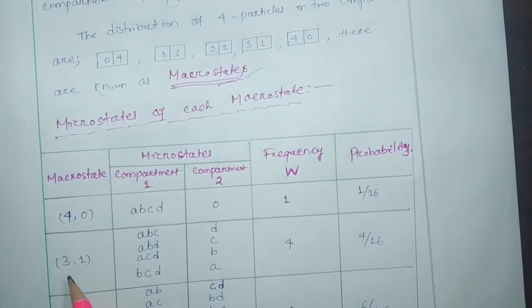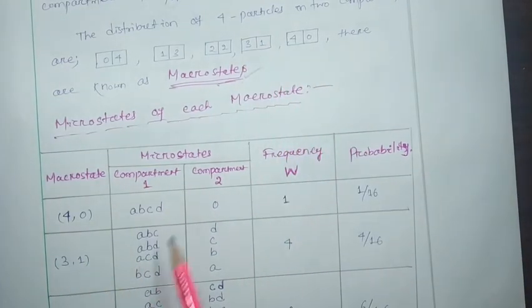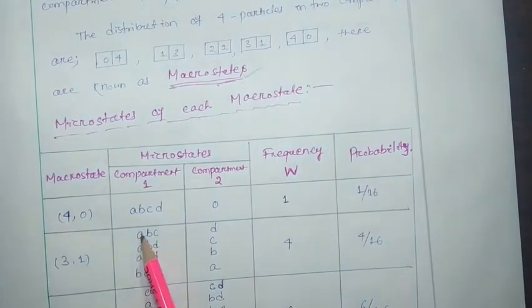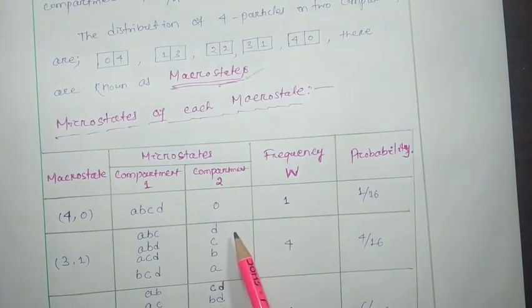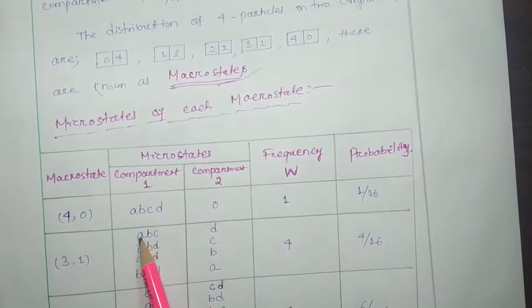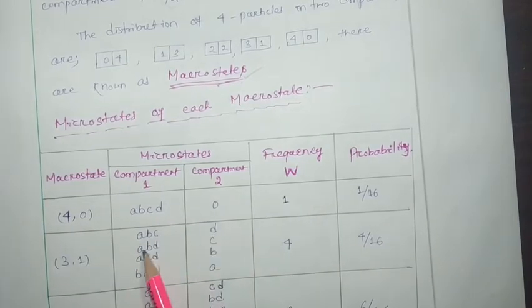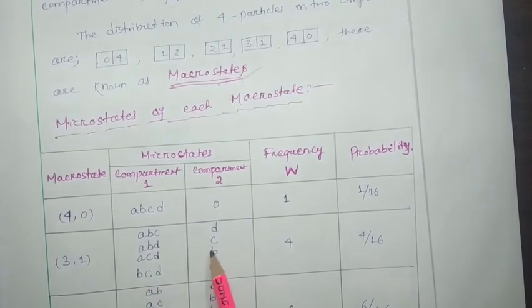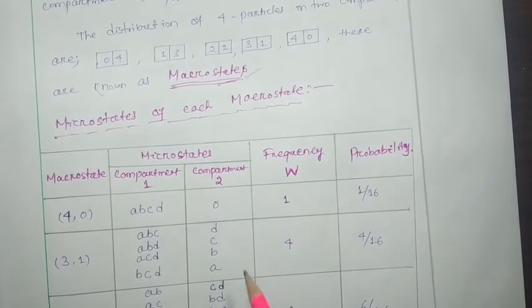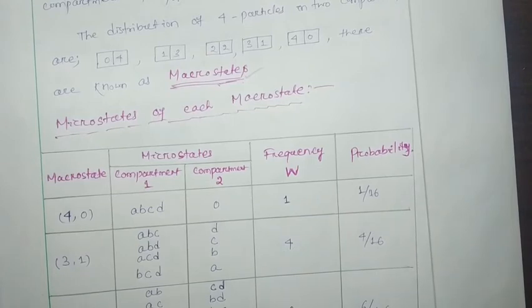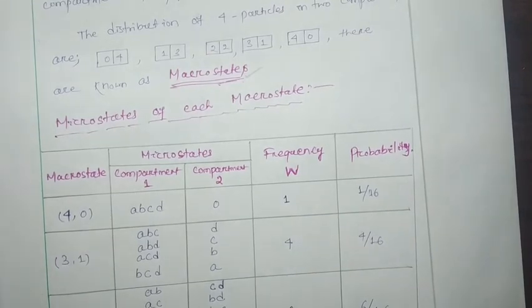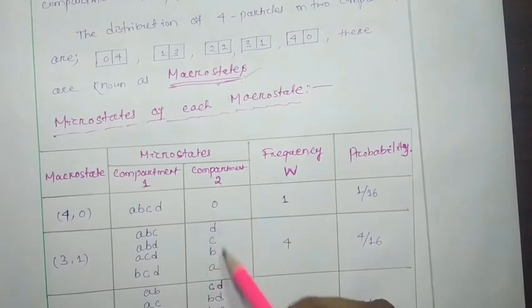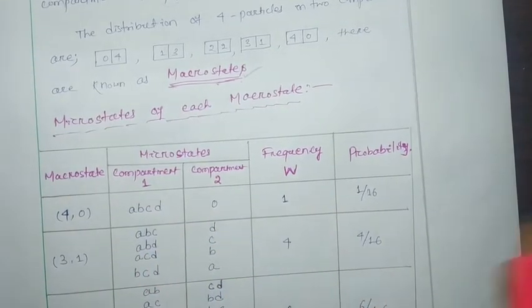The next macro state is 3 1. That means compartment 1 will contain 3 and compartment 2 will contain 1 particle. How many ways? You can see the first compartment can be A B C, second one D; A B D, C; A C D, B; B C D, A. So the number of ways of selection is 4, or the number of possible arrangements is 4.